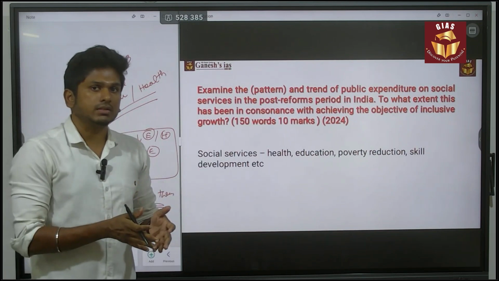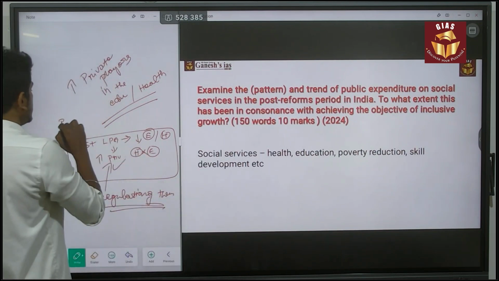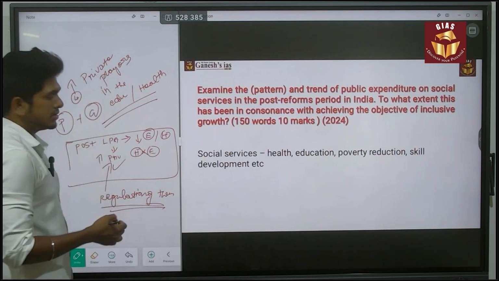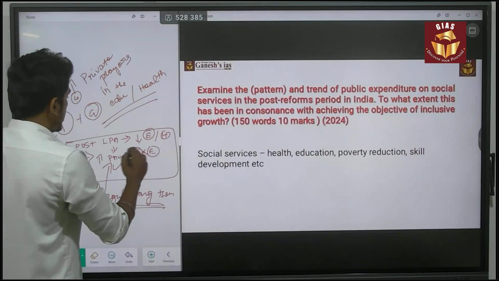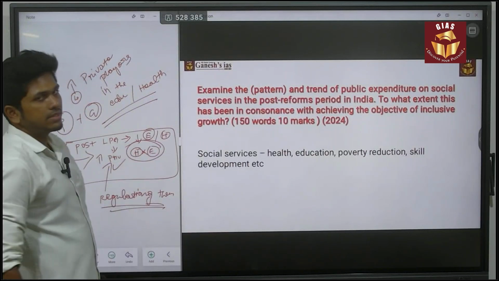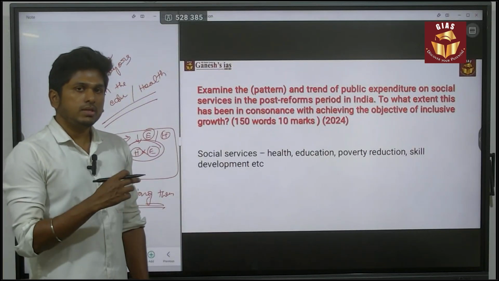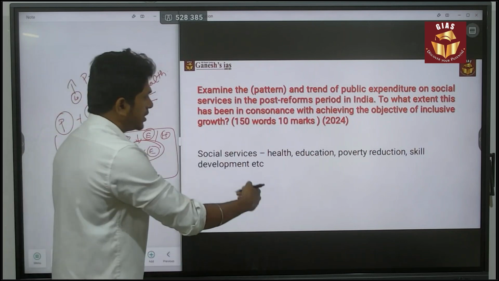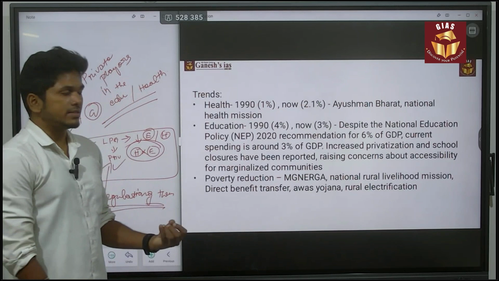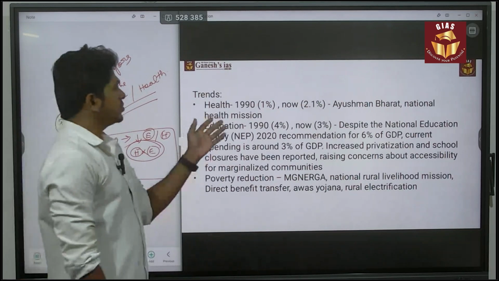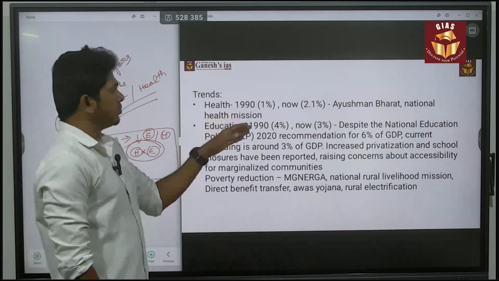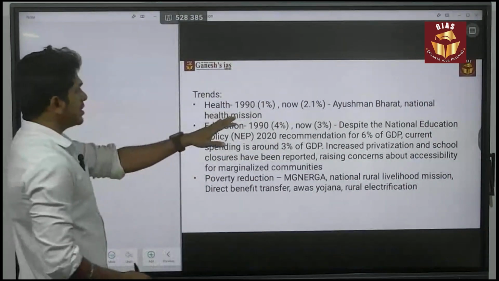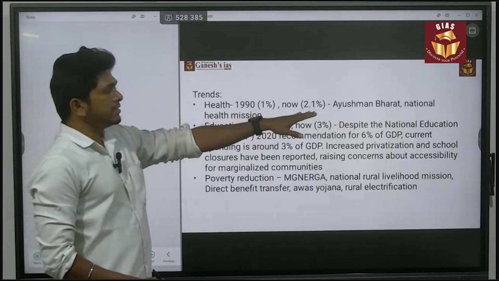You have to say that, and also that privatization, globalization and liberalization all play a major and vital role in the health and education sector. You have to speak it in one paragraph answer. Then you have to give the loaded data in the answer. For example, trend. When it comes to the health sector, in 1999 it's 1%, now it is 2.1%. In terms of percentage of GDP, you can see that it has increased.